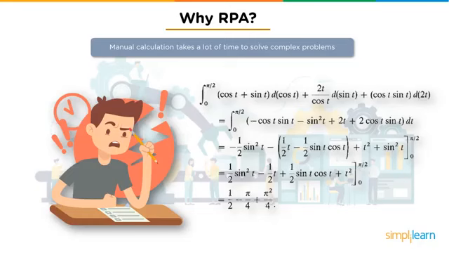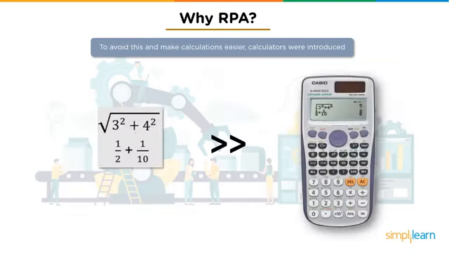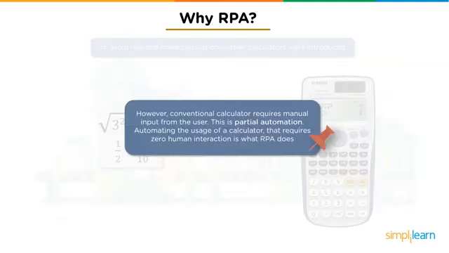Now imagine having to solve complex mathematical problems manually. It's possible, but not all that easy. To make life a little easier, calculators were invented. They proved to be accurate, easy, and time-saving. However, these conventional calculators need human input. Now this is partial automation. So does a calculator qualify to fall under the RPA framework?